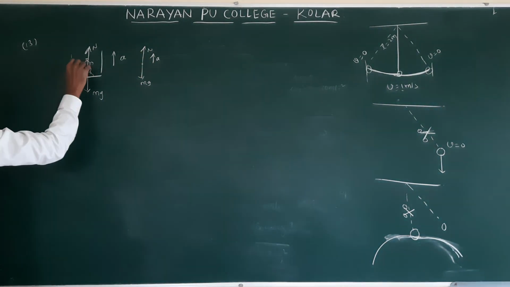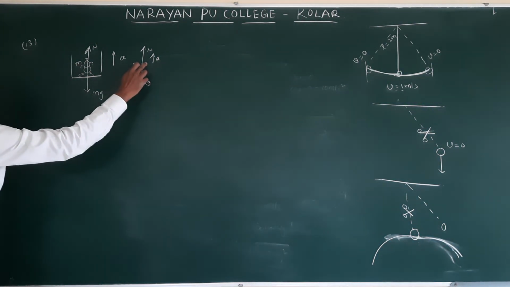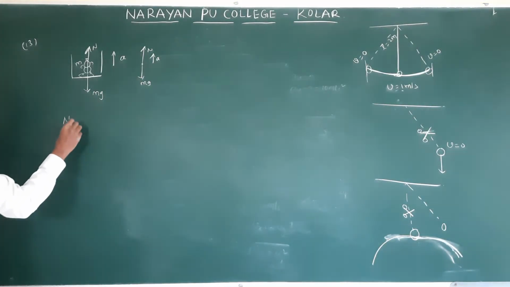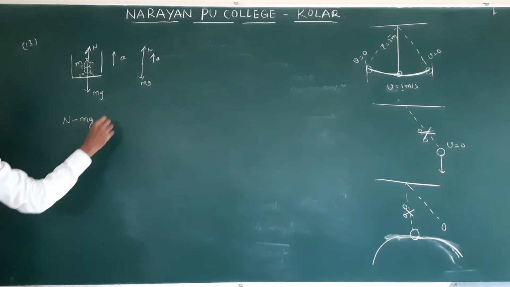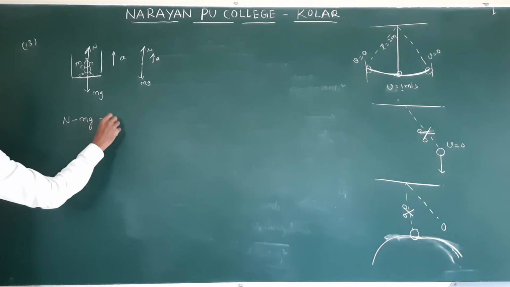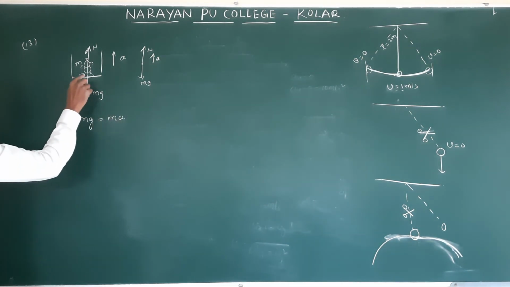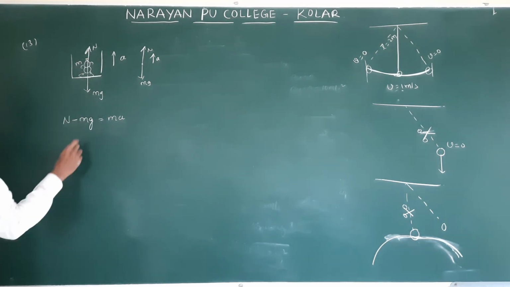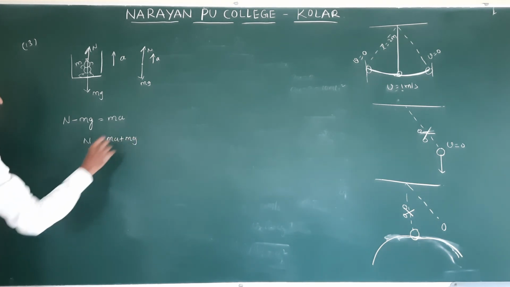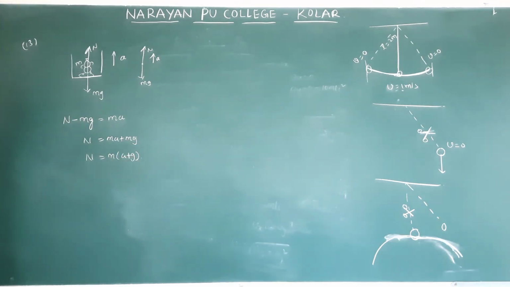Okay, mass of the person is m. According to this figure, which is dominating? Acceleration is in the direction of the normal reaction, so the normal reaction is dominating. N minus mg is the net force, which is causing the acceleration. So it equals m into a. Understand? What does the weighing machine read? Normal reaction. So N is equal to ma plus mg. So N is equal to m (a plus g). This is the first case.